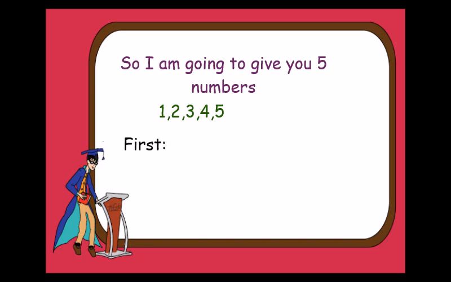Just 5 numbers, 5 easy numbers. 1, 2, 3, 4, 5. That sounds like something an idiot would put on his bike combination. Been there, done that, don't want to do it again. Anyways, continuing. First off, I want you to add all these numbers together. It should take you no more than a few seconds.